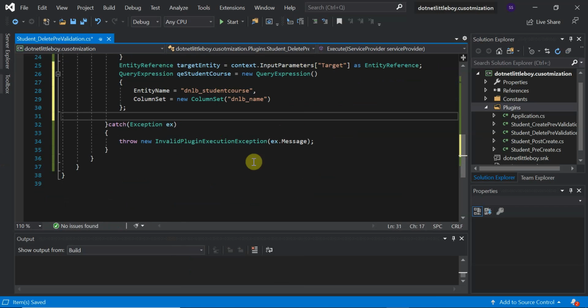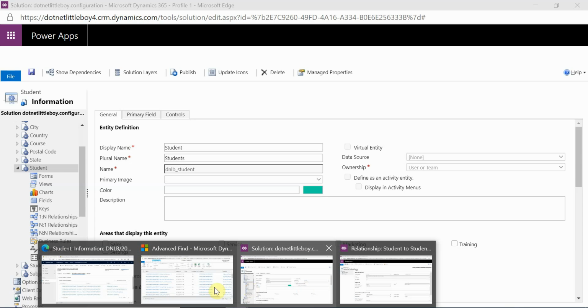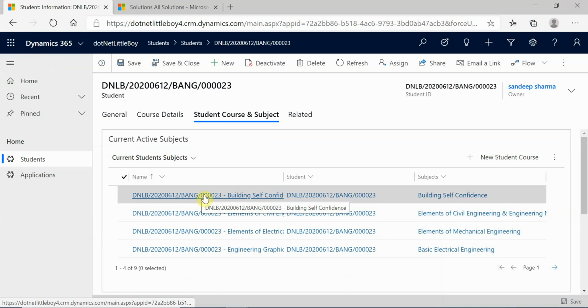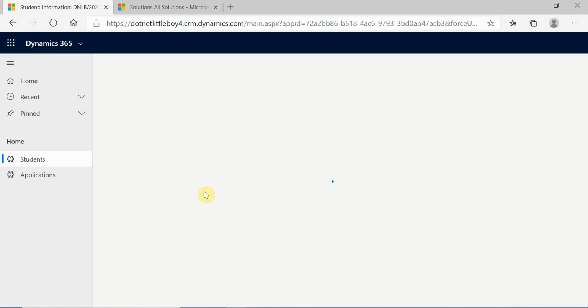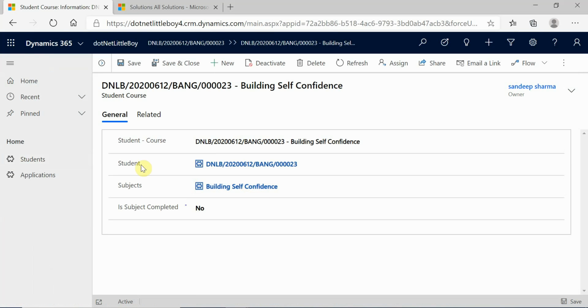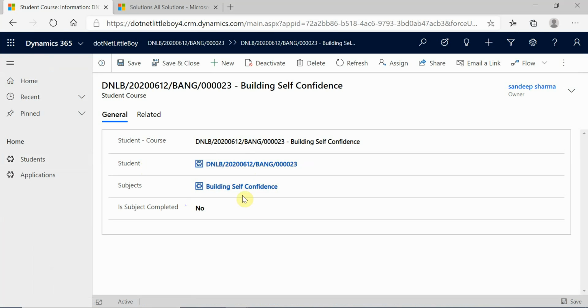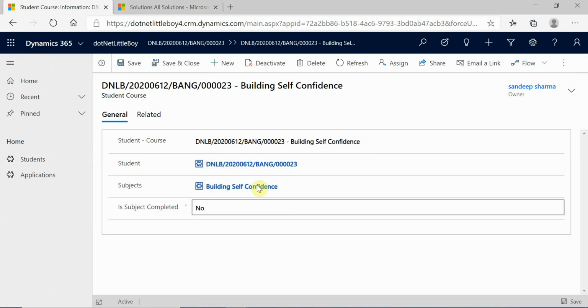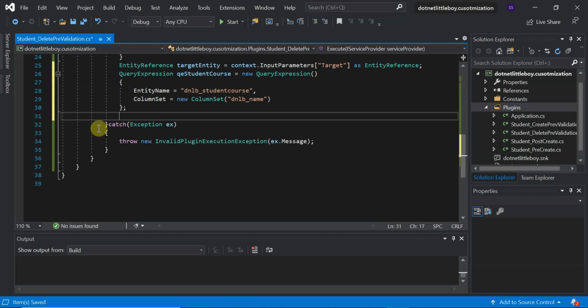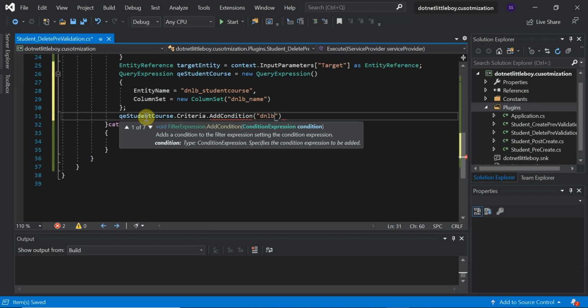Let's take the condition here for the query. The condition will be whatever student courses are there with this course, where the student ID equals the particular target ID. If we find any record, it means we have an associated record with the target ID. So it is query student course dot criteria dot add condition, for the dnlb underscore student ID.